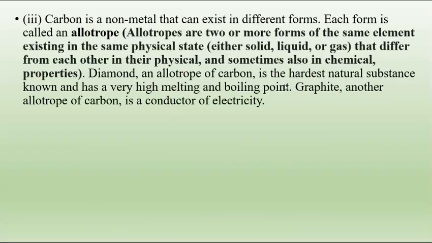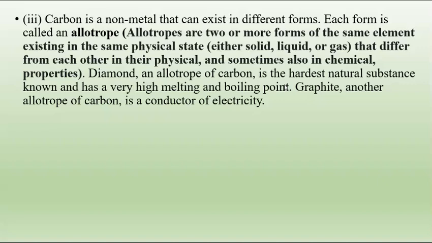Next, third exception, carbon. It is a non-metal that can exist in different forms. Each form is called an allotrope. So carbon is the element which can exist in various forms, and that is called an allotrope.